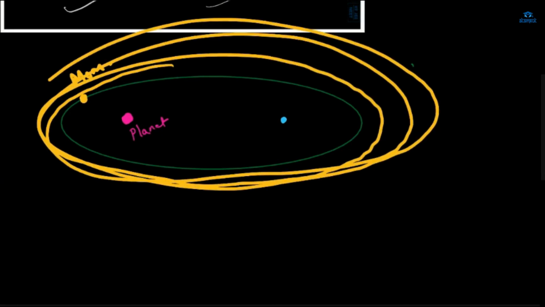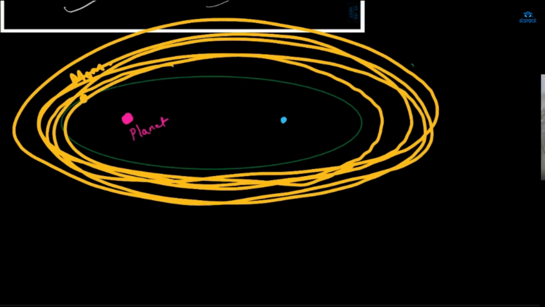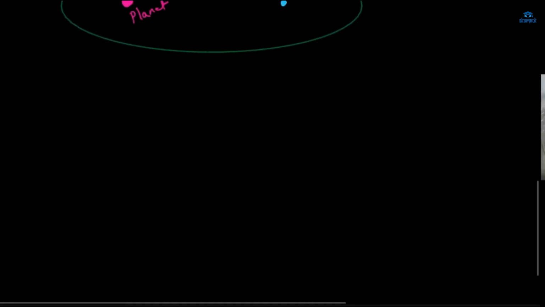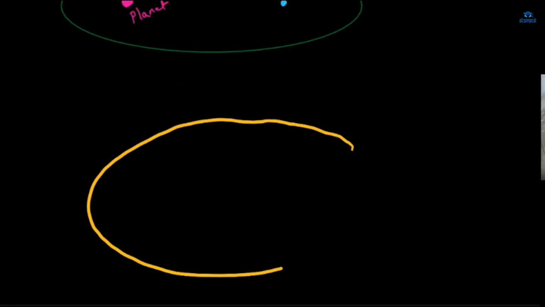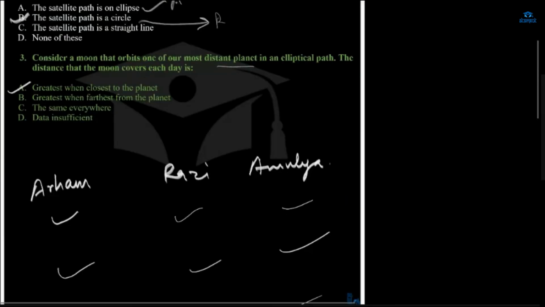Can you see how I am moving my pen? Yes, ma'am. It moves fastest when you come to the perihelion side and slowest when you go to the aphelion side. So this is why it will be the first option.